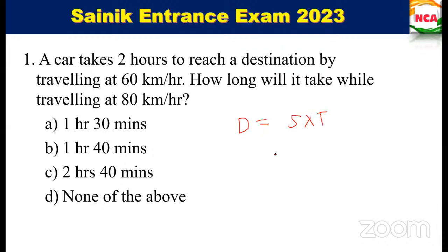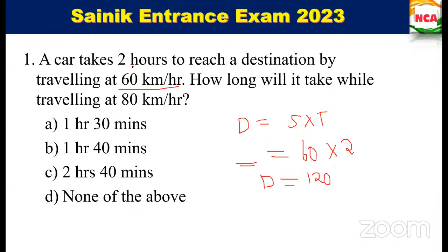So to cover the distance, what is the time? Speed is being given. First we want to find the distance, no? What has been given? Speed 60 kilometers per hour, into what is the hours given? 2 hours, right? 2 hours. So total distance we have found, no? 120 kilometers.